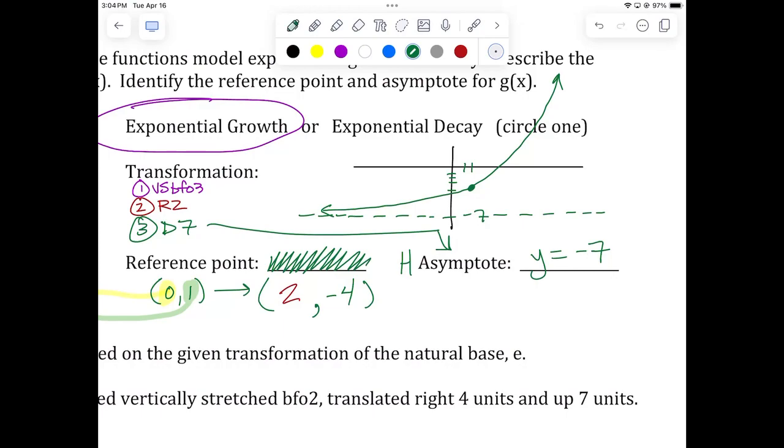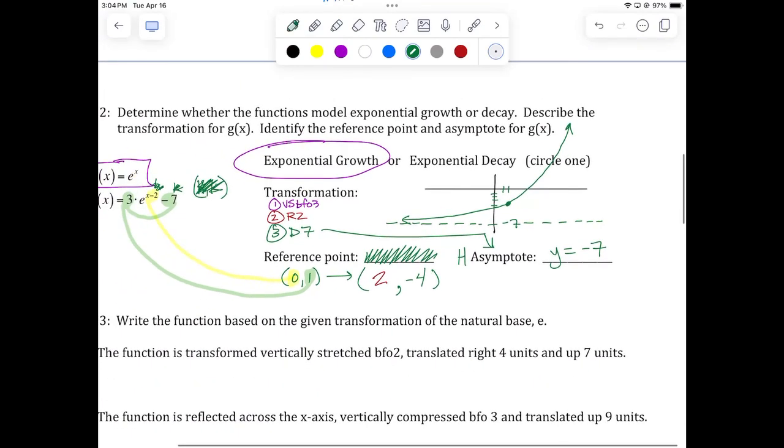Domain is all real numbers. Range is everything greater than -7. Growth function, yeah, we got it all. Once we have the graph, we have it all. All right, that wasn't hard, right?